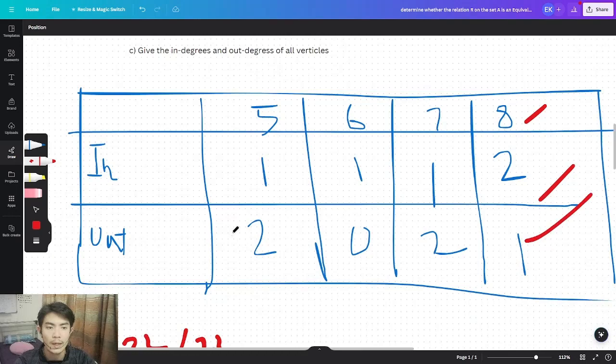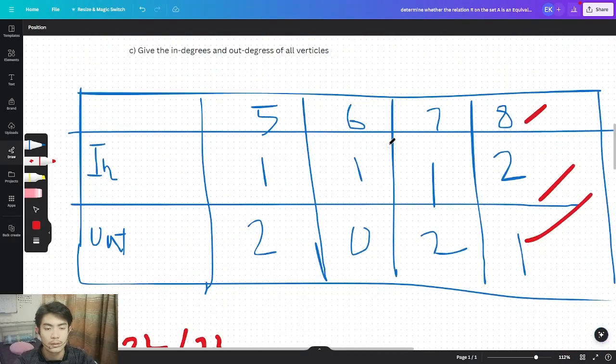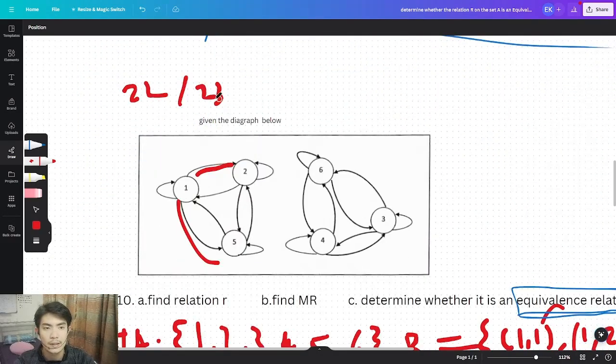So there's only 1 out degree. That one. So by that we already achieved the question for C. Alright. Now we're going to the final examination of subset 2022-2023.